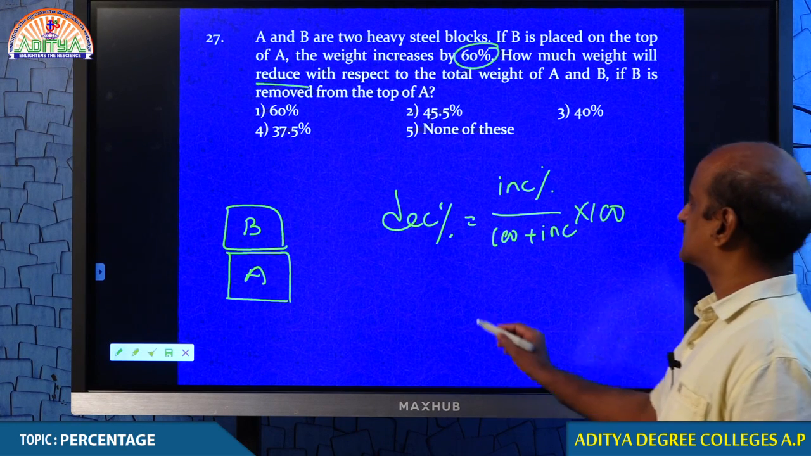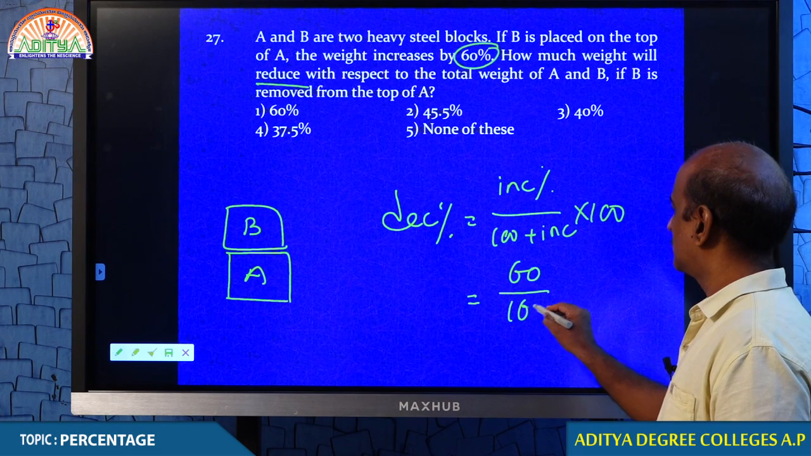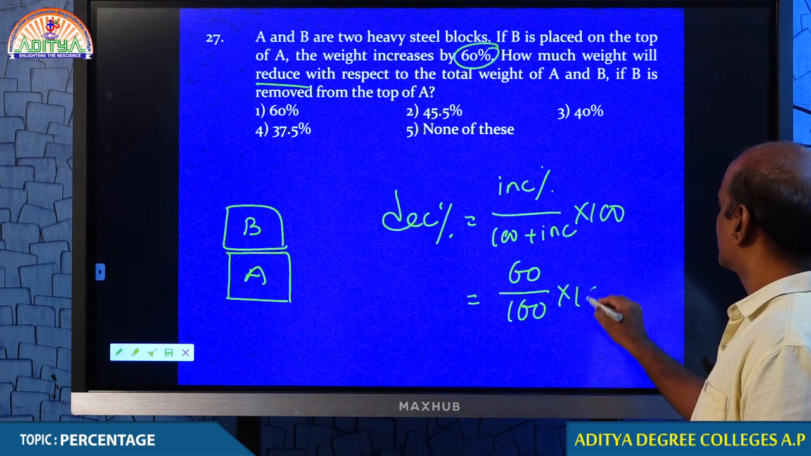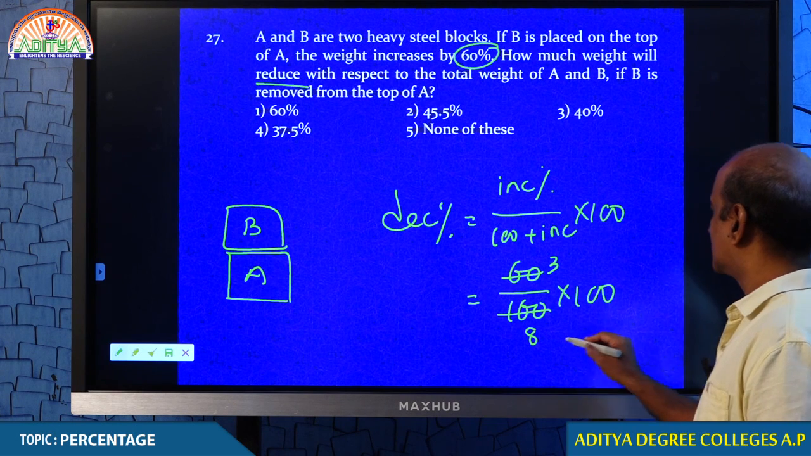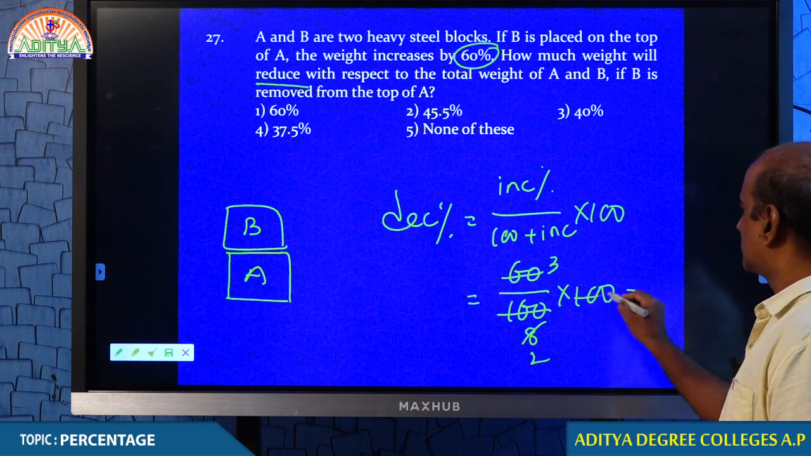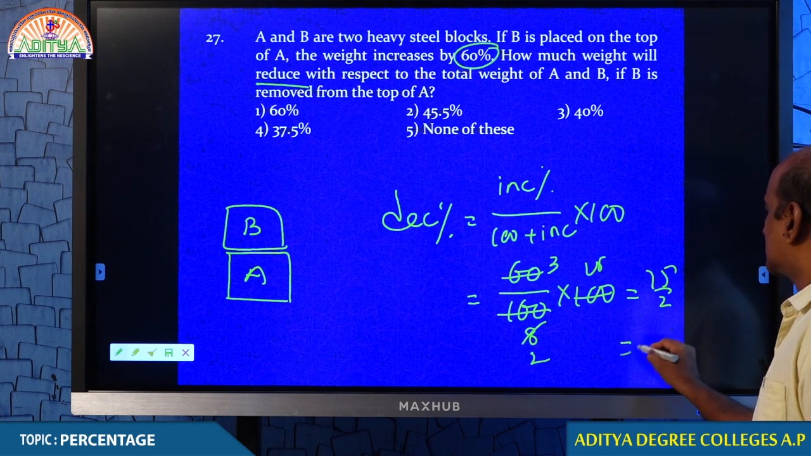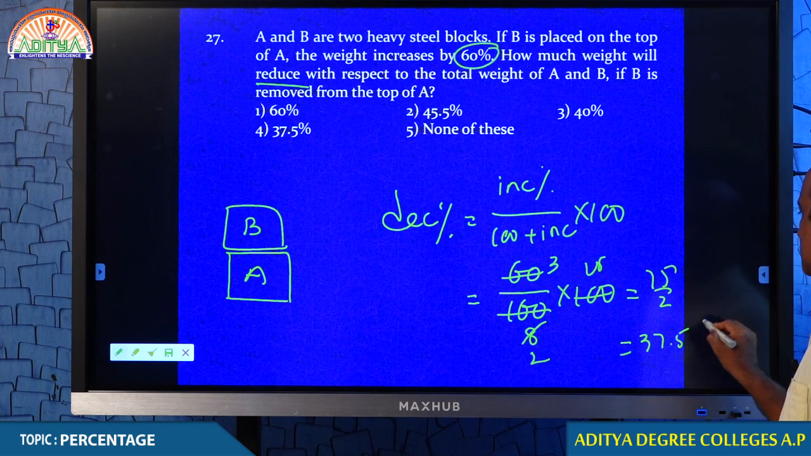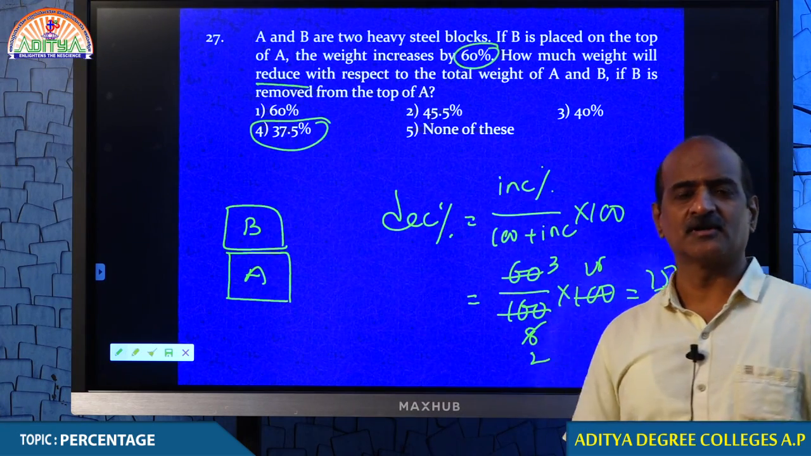Therefore, what is your answer? 60 by 160 into 100. Therefore, this is 3 times, this is 8 times. So, 4 2 times, 4 25 times, 75 by 2, 37.5%. With this, we come to an end of this session, this particular model.